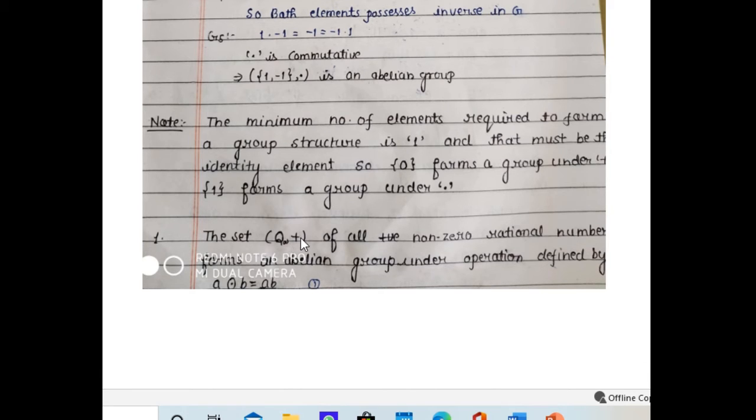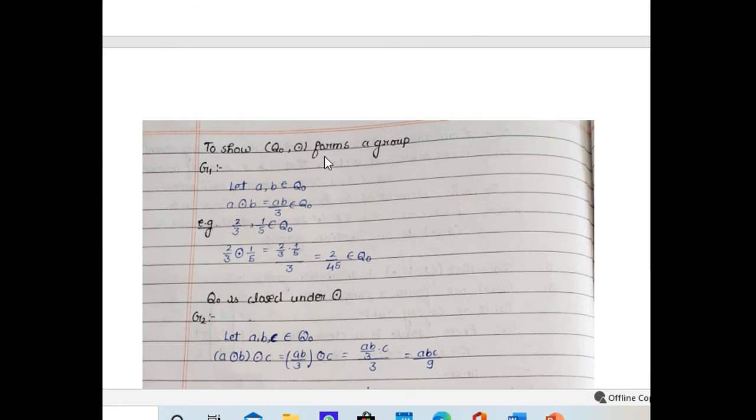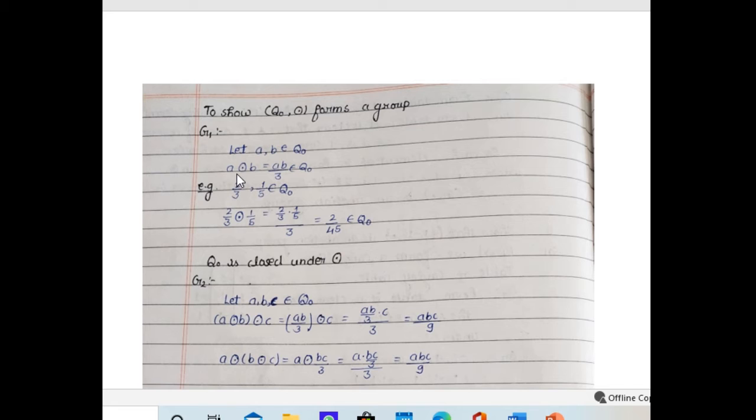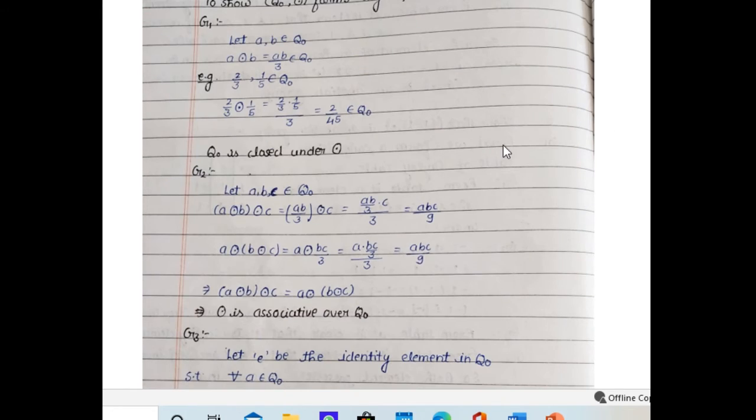Consider the set Q plus, the set of all positive rational numbers, Q naught, and the operation is defined by a operation b is equal to ab by 3. We check whether it forms a group or not. For this, we take two examples of positive rational numbers, 2 by 3 and 1 by 6.